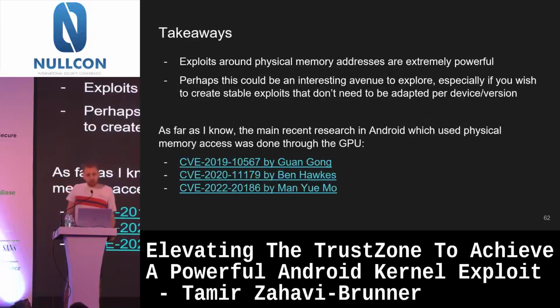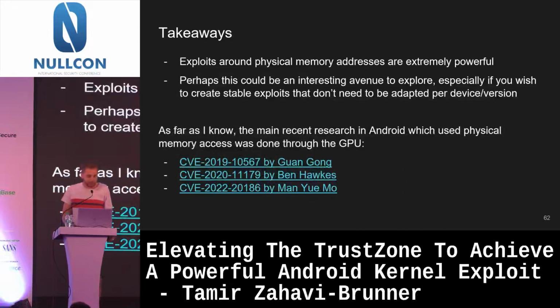So then I was curious what other exploits there are in the Android world related to physical addresses. The ones I found were all around the GPU. Only the last one was actually completed into a full exploit. The first two were more like a POC of changing some data in the kernel memory, and that was enough for them. All I say is that I think maybe this will become more of a trend, especially as mitigations get stronger, if MTE is ever fully introduced and becomes a mainstream thing. So I think it's interesting.